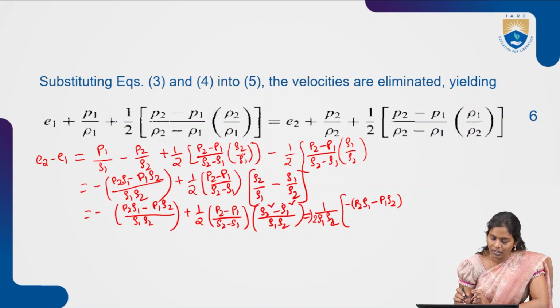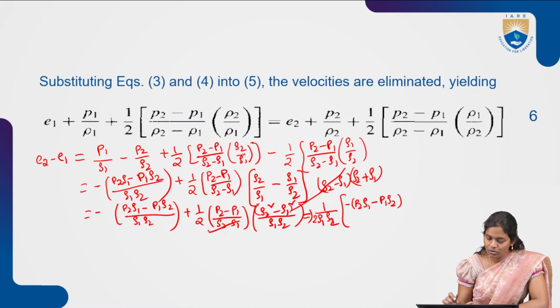So the above one we will be writing in terms of rho 2 minus rho 1 into rho 2 plus rho 1. This one and this one will be getting cancelled out. The expression left out will be, into 2 will be there, plus P2 minus P1 into what we have?